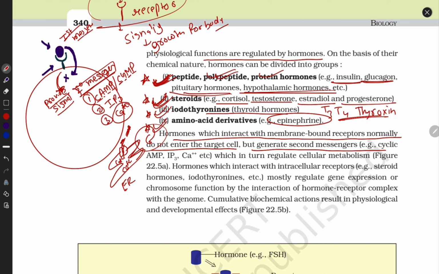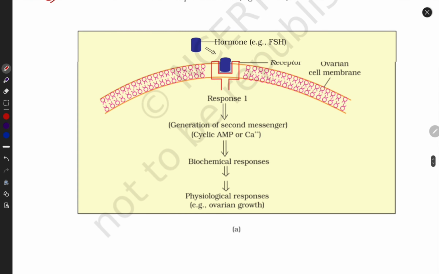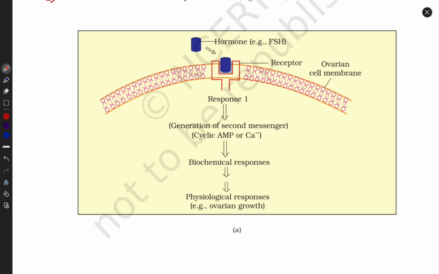So the first messenger attaches to the receptor and provides signaling. Then the secondary messenger accepts the signals, works, and goes towards the nucleus. Here is the nucleus. They bind with DNA and start transcription, translation, and form protein. And this protein works all over the body. Look here. This is the diagrammatic representation of the working of hormone mechanisms.